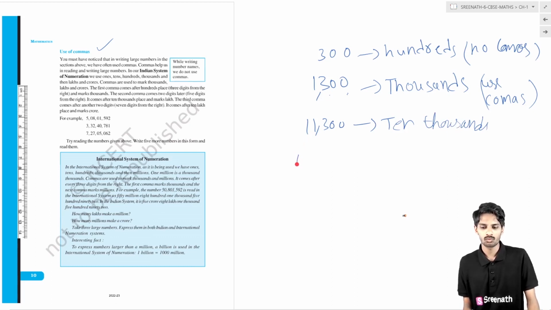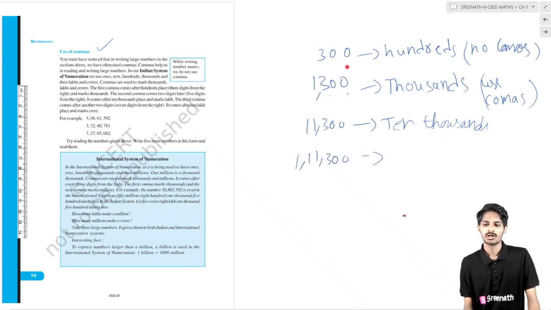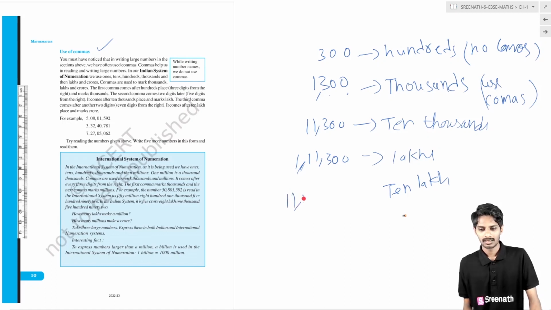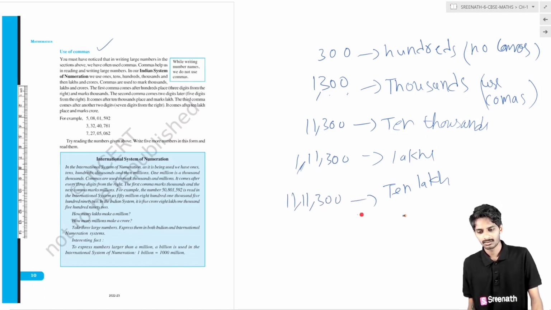But if you talk about 1 lakh, there is another comma. So what is the rule we have to follow? For the first 3 digits, we put 1 comma. After that, for the next 2 digits, we put another comma. It is in the lakhs. We are talking about 10 lakhs. It is 11 lakhs, or simply you can write it as 10 lakhs, 1 lakh.